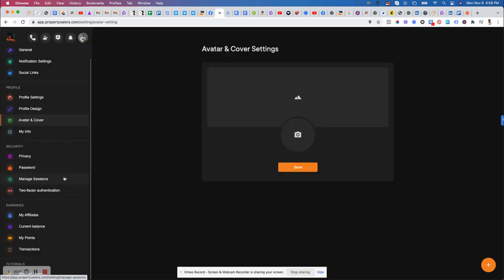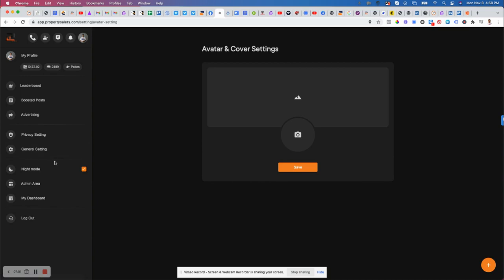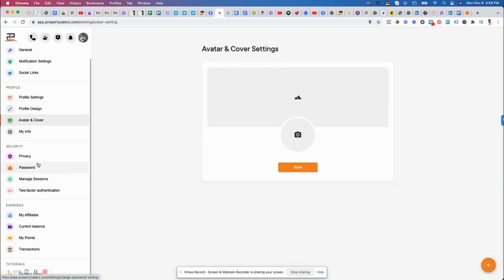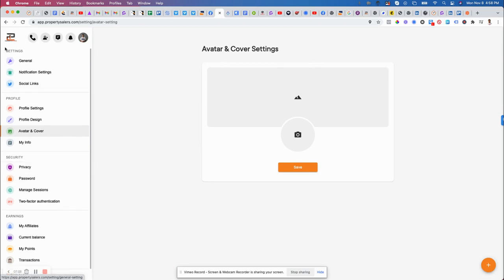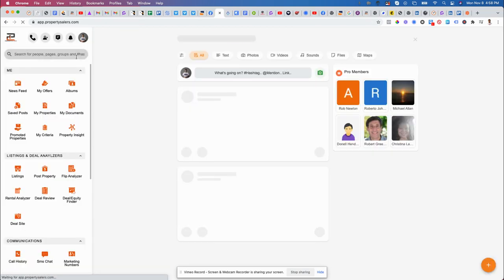You can actually go in dark mode if you wanted to. I really don't recommend this because some stuff doesn't work with dark mode. Some stuff does. So I like to keep mine in light mode. So that gives you an overview of Property Sellers.